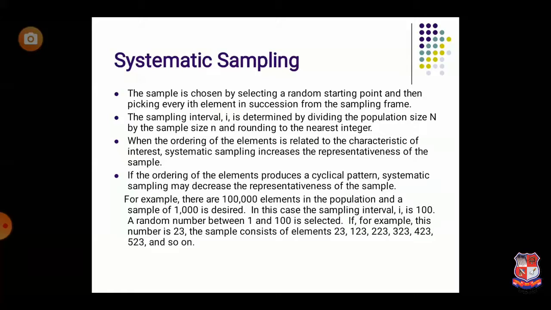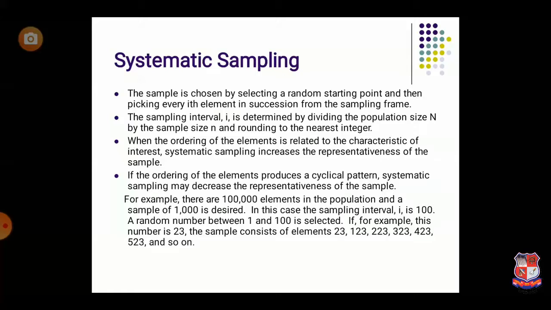If I want to calculate the interval, then I is equal to 1,000 divided by 100, meaning capital N divided by small n. So here you get the interval. Again, if we take the same example, let's say class strength is 100, and out of that the researcher wants to select 10 students.